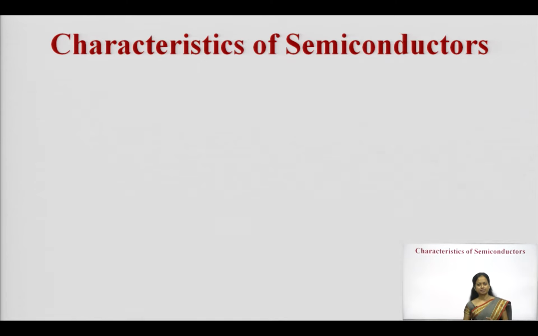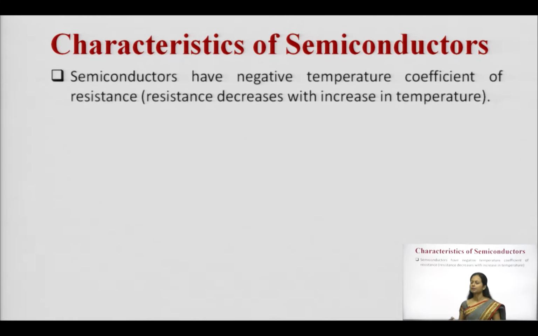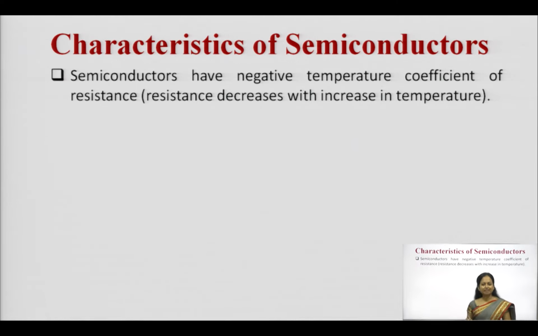What are the characteristics of the semiconductors because of which they can be used and which make them so popular? Semiconductor materials have negative temperature coefficients. Negative temperature coefficient of resistance means if temperature is increased, resistance decreases. So upon varying temperature, resistance decreases and conductivity increases. That is why it is said that semiconductors have negative temperature coefficients.